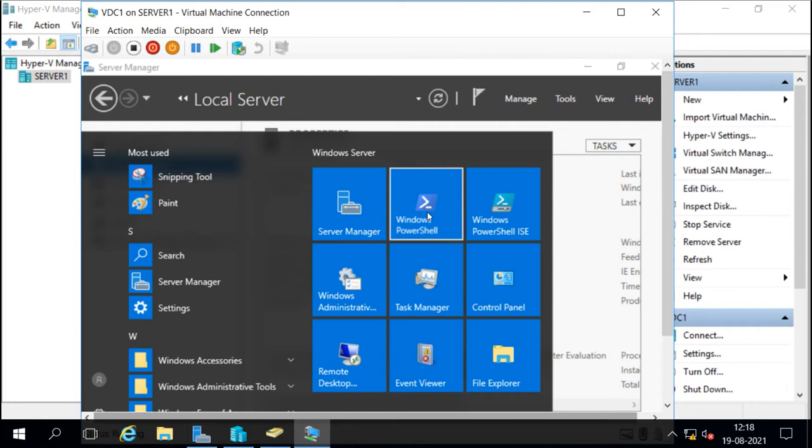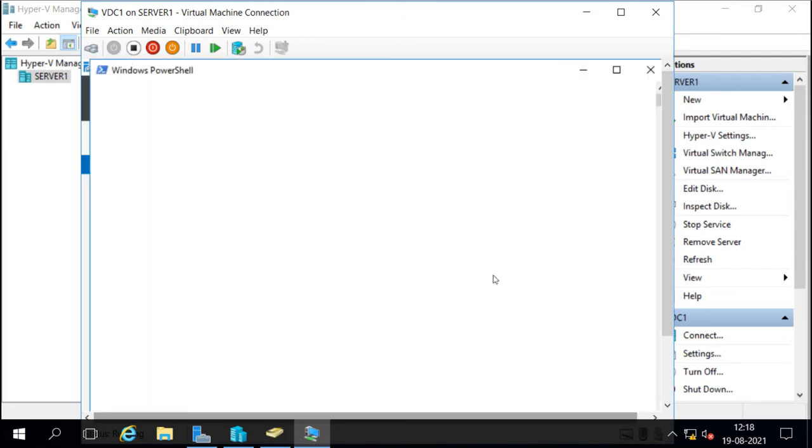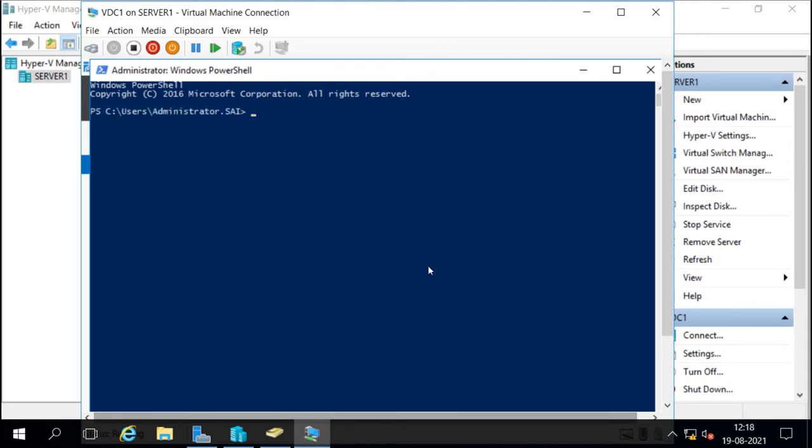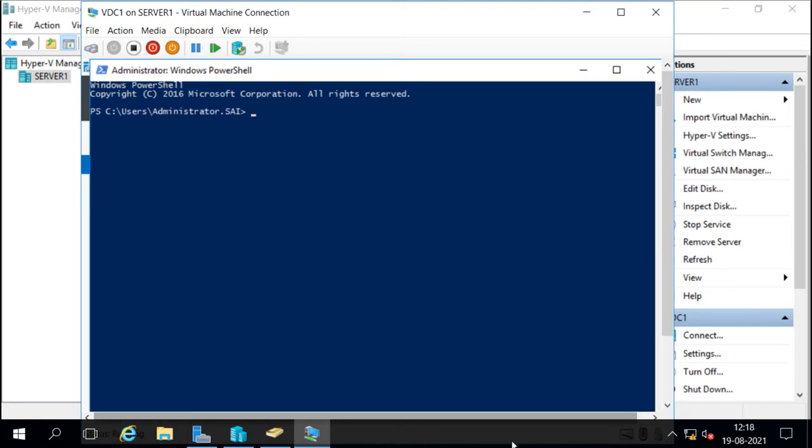Now I will open PowerShell and check the list of apps that are compatible for cloning. If any are not compatible, then we have to remove those apps. So we run Get-ADDCCloningExcludedApplicationList.